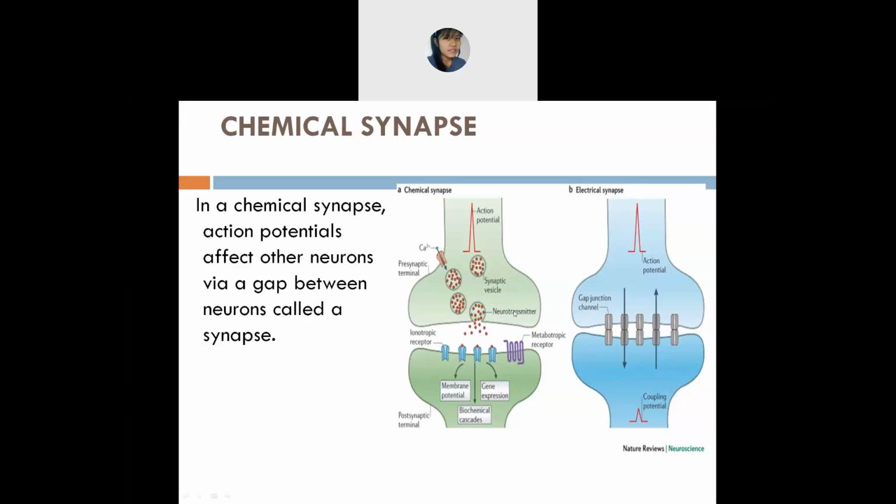I'll give you one example, that is dopamine, which is also a part of neurotransmitters. Dopamine will help you in thinking, planning, controlling, all these activities.